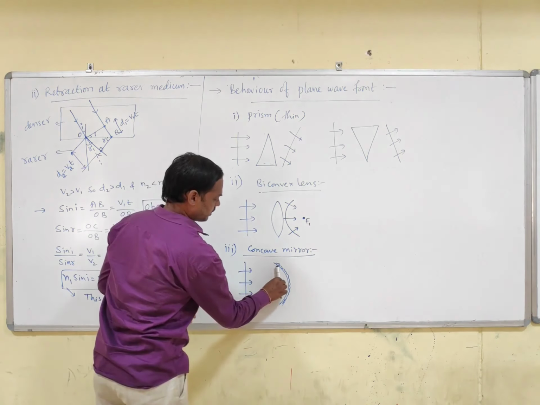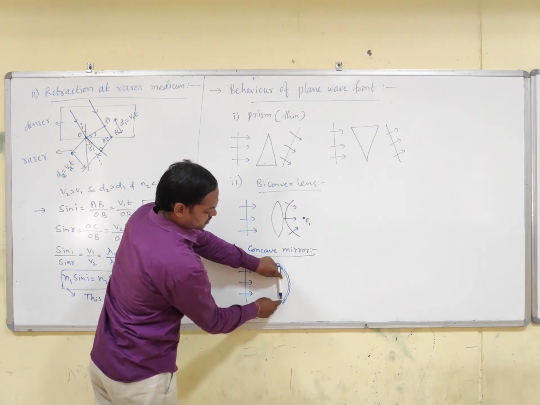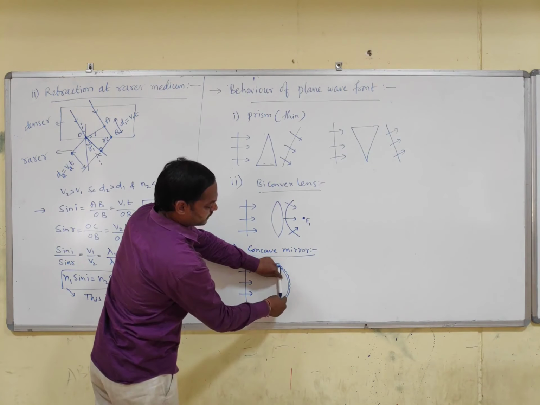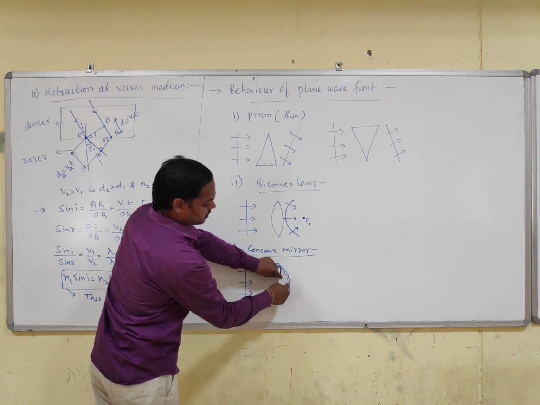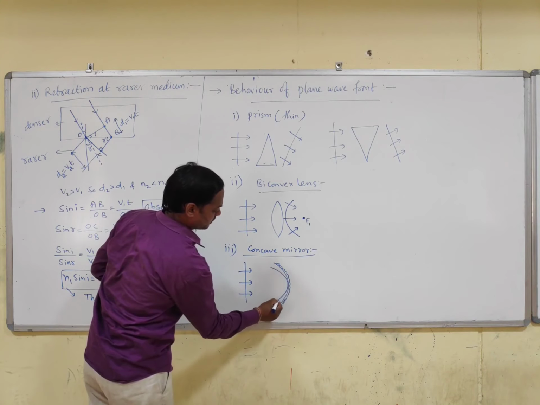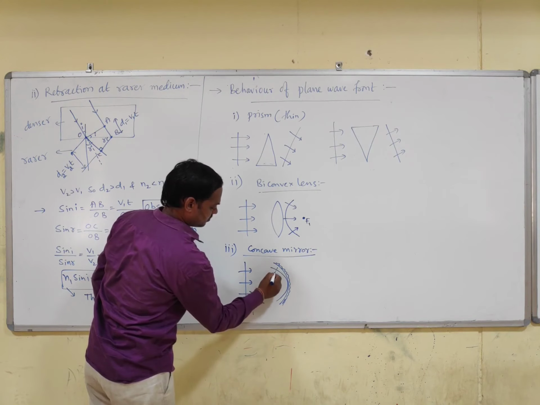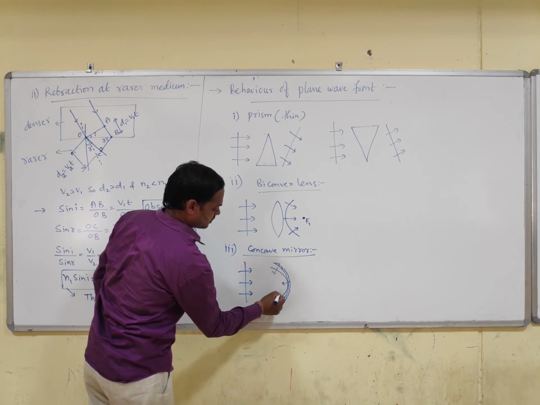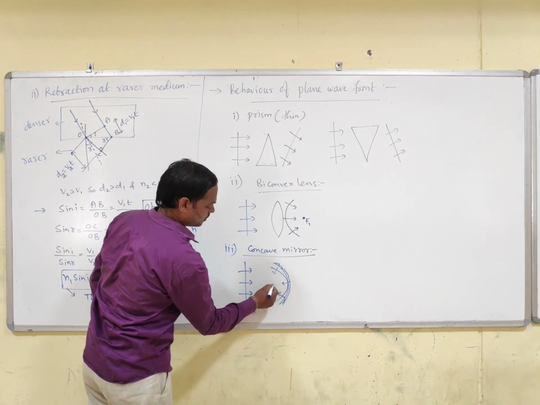So it is going and interacting here. If you look at this, at the top and bottom it is interacting first, in the middle it is interacting last. So that's why it will be something like this. So it is again a spherical wavefront with the focal point f2.